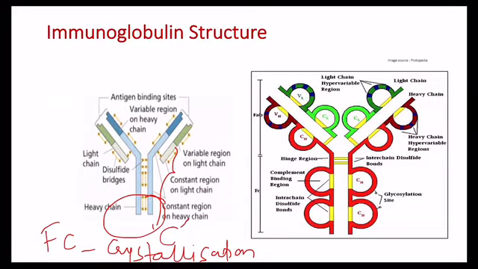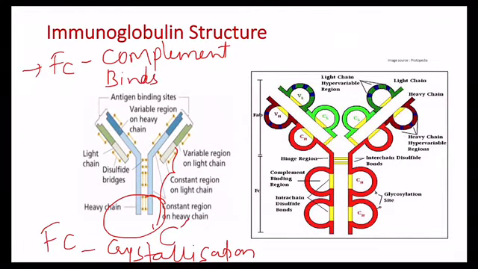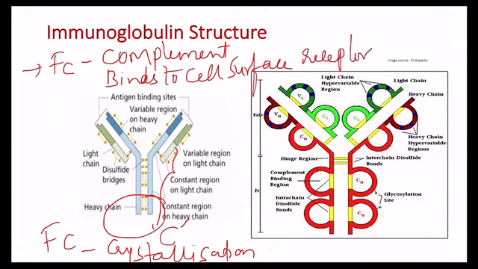It is responsible for the activation of complement, it binds to the cell surface receptors, and it allows placental transfer, as it can cross the placenta. The FC fragment, located at the carboxy terminal part, has biological functions such as complement activation, binding to cell surface receptors, and transfer through the placenta.